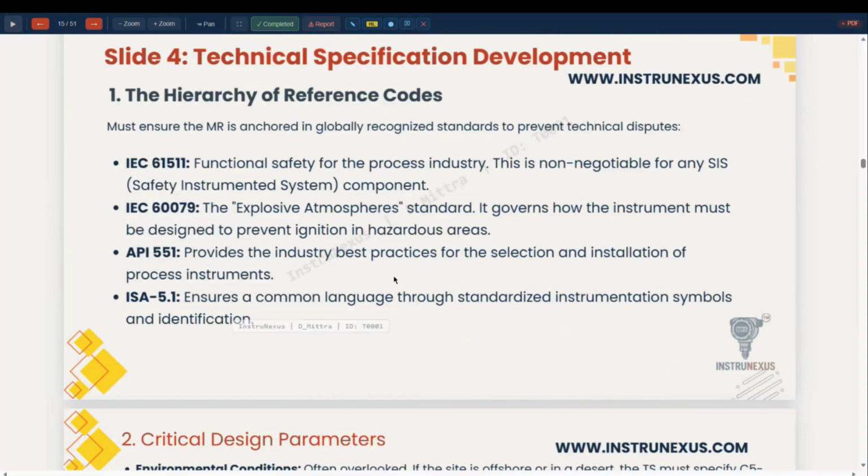So that is to be complied with. Please ensure that any code relevant to a particular data sheet is covered in the notes of the data sheet, so it is automatically included in the technical specification development.